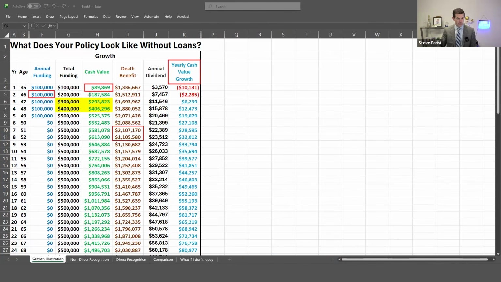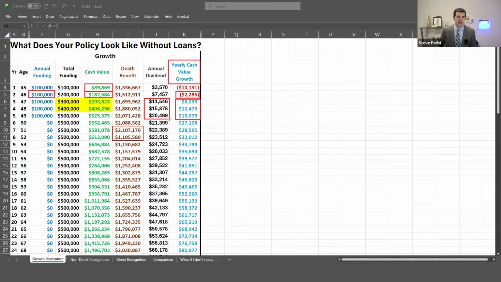Year 2, you pay 100, and at the end of year 2, your cash value is 187,584. If you put it under a mattress, it'd be worth 189,869. That means you lost money. First and second year, we had a loss instead of a gain. Then from that point forward, we see that it grows.